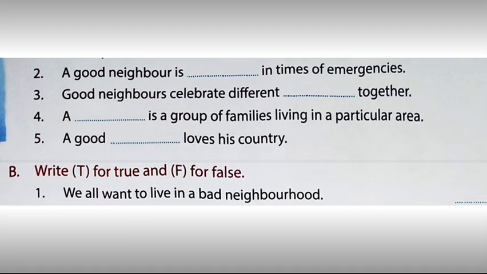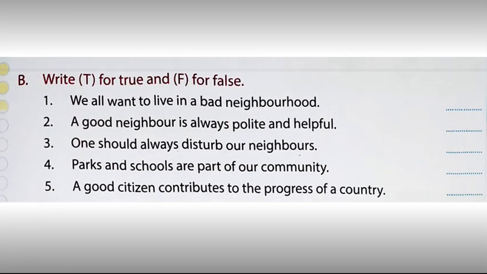Now exercise number B. Write T for true and F for false. See first one. We all want to live in a bad neighborhood. It will be false because we all want to live in a good neighborhood. 2. A good neighbor is always polite and helpful. It will be true. 3. One should always disturb our neighbors. It also will be false. We should never disturb our neighbors.